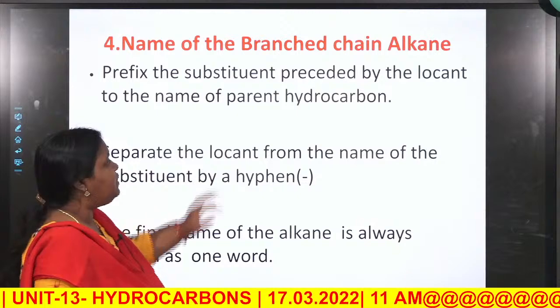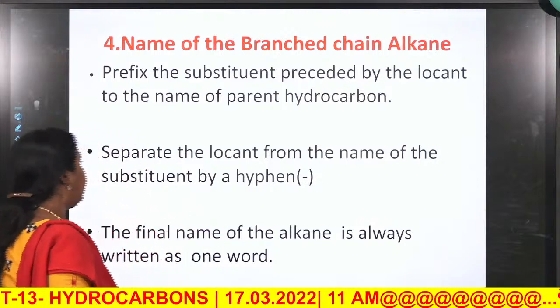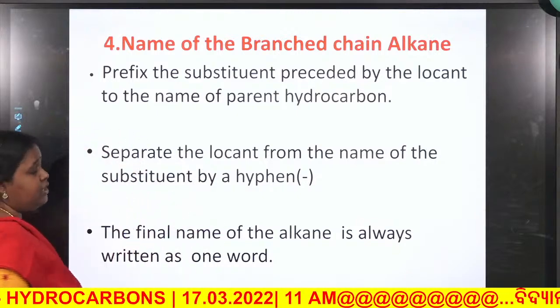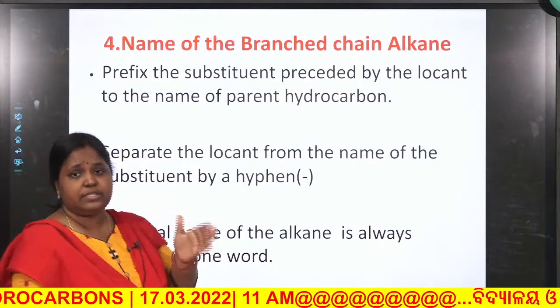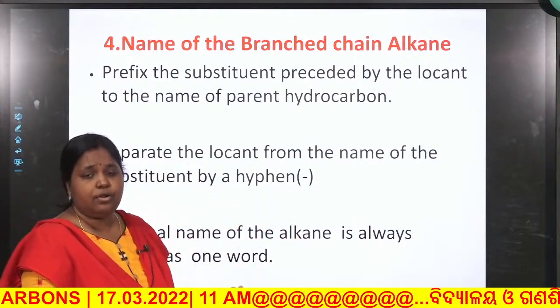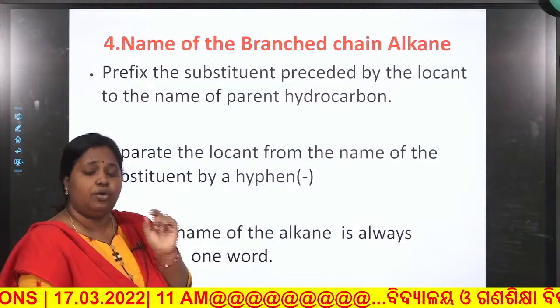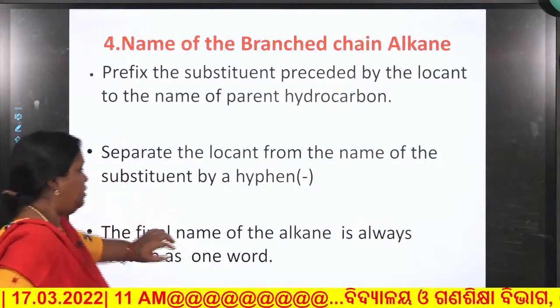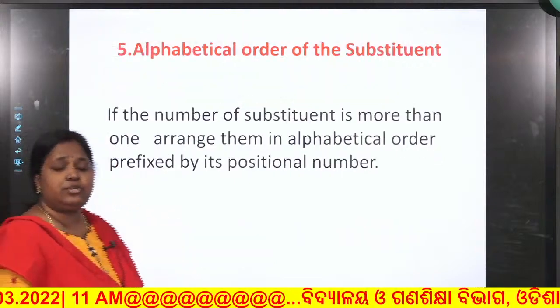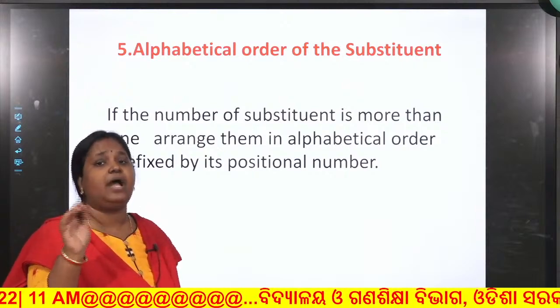Then the name of the branched chain, how is it named? Now, prefix the substituent. The substituent is always prefixed before the word root and separated from the locant by a hyphen. And if more than one substituent is present, you should name them alphabetically.